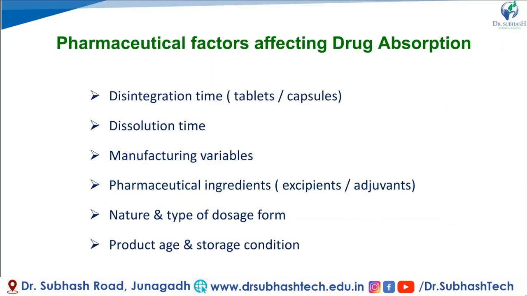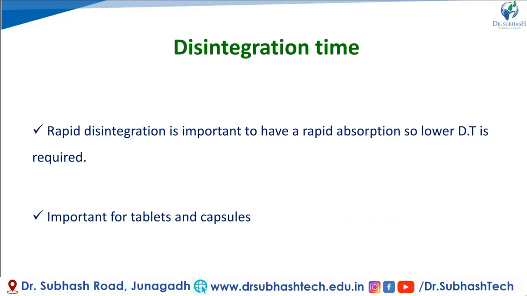In these pharmaceutical factors, we classify the different factors that affect the absorption process of the drug. There is disintegration time, dissolution time, manufacturing variables like the method of preparation of tablets and capsules, pharmaceutical ingredients that we use for preparing the dosage form, nature and type of the dosage forms, and product age and storage condition. Now we will see the pharmaceutical factors that affect drug absorption one by one. First one, that is disintegration time.